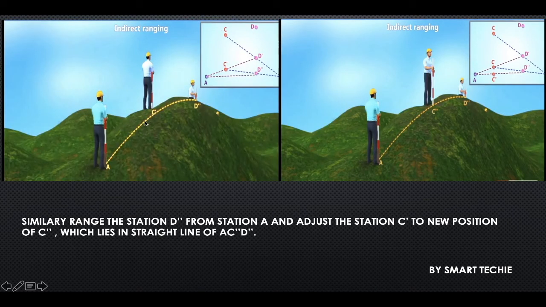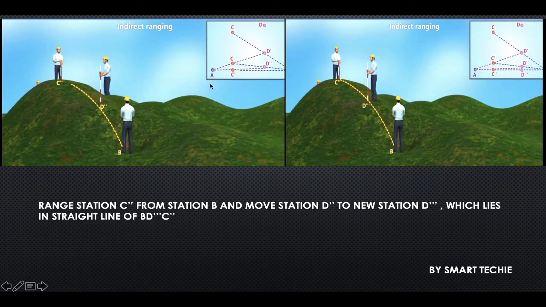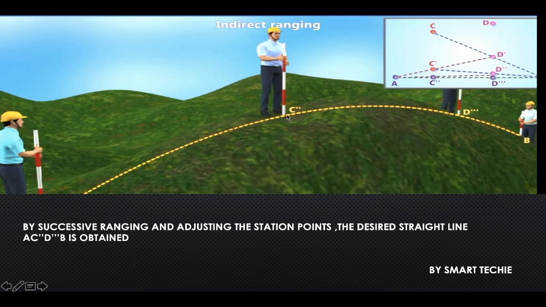Similarly, range the station D dash from station A and adjust the C dash to a new position C double dash, which lies almost in a straight line. Again the same procedure is carried out for C double dash: range C double dash from station B and move the station D double dash to a new station D triple dash, which lies almost in a straight line. So by successive ranging and adjusting the station points, the desired straight line is obtained. So this is the procedure of how indirect ranging is carried out.